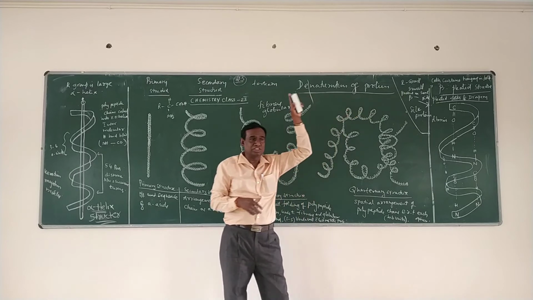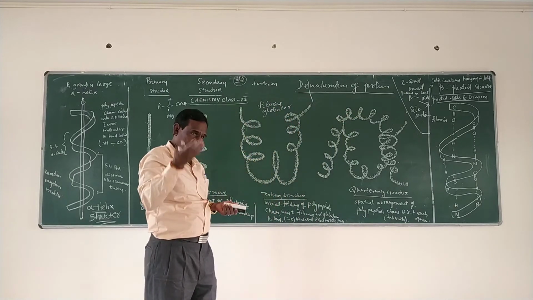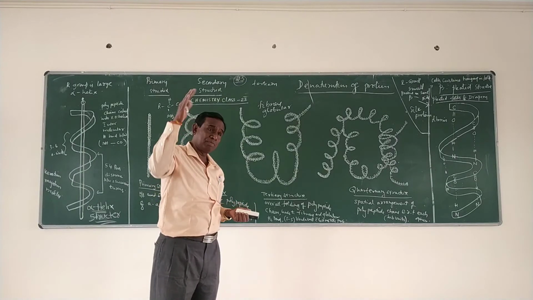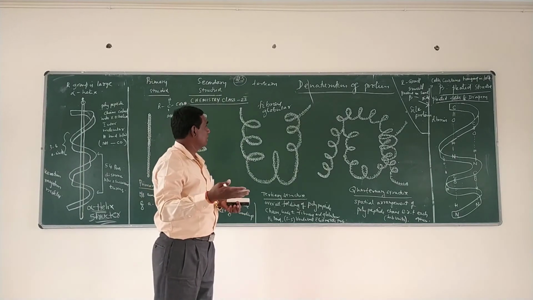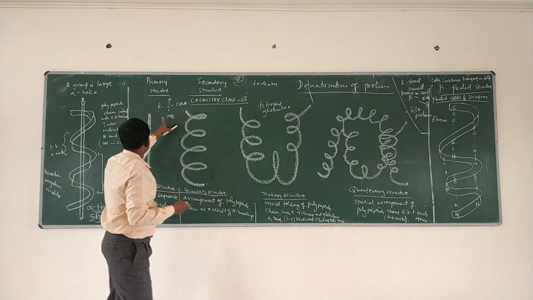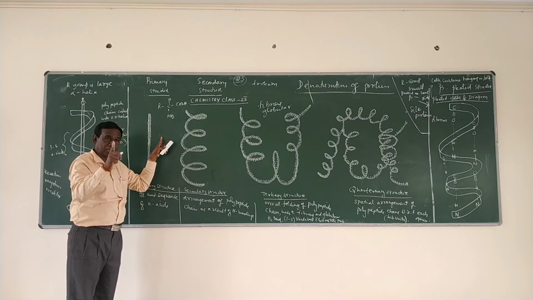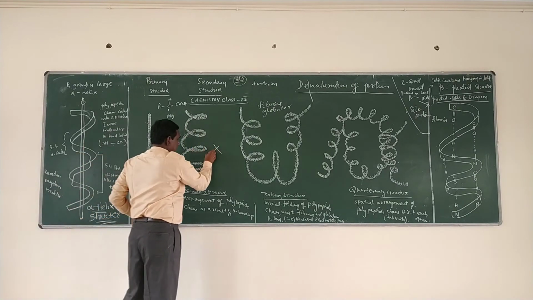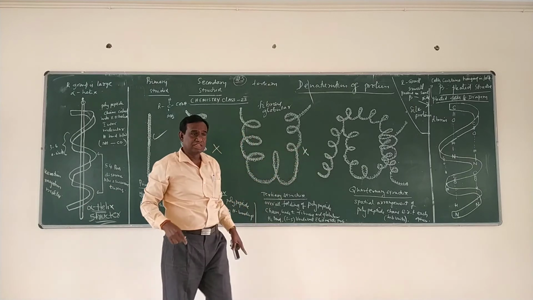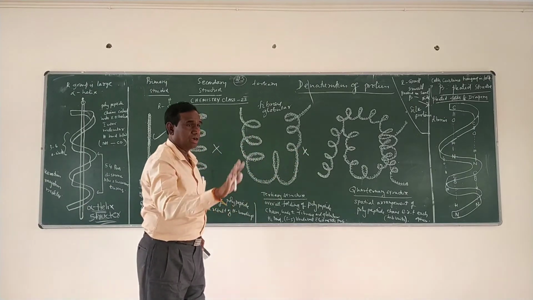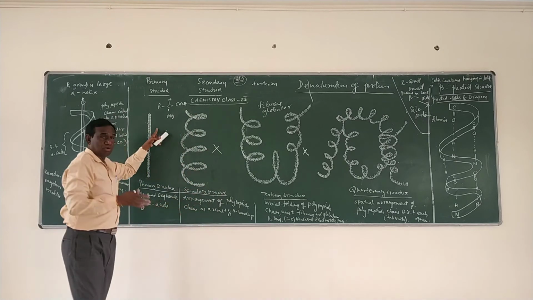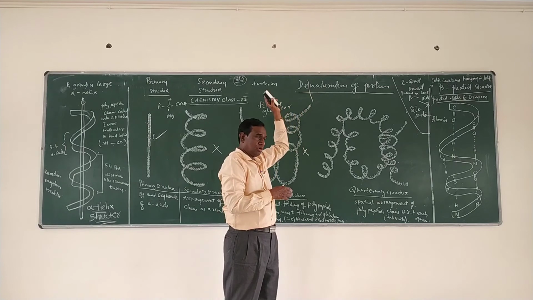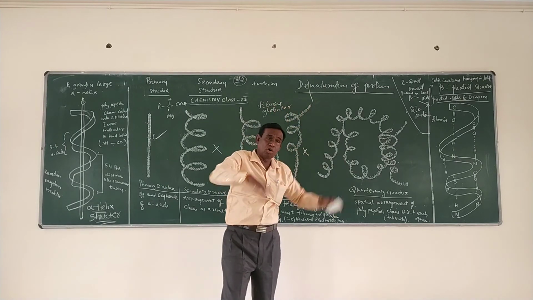This denaturation can be carried out by adding salts or acids or bases in small quantities, or by the process of heating. What happens when denaturation takes place? The primary structure will be as it is. Remember, the primary structure will be as it is. It loses its secondary structure and tertiary structure, and the primary structure remains as it is in the denaturation of protein. What is denaturation of protein? Denaturation of protein is nothing but the coagulation of protein.